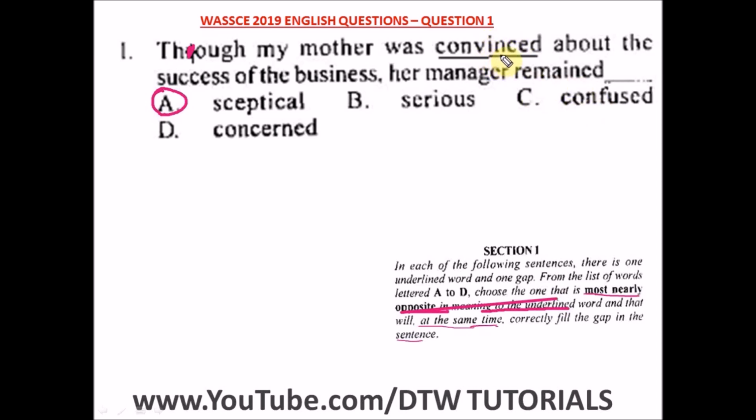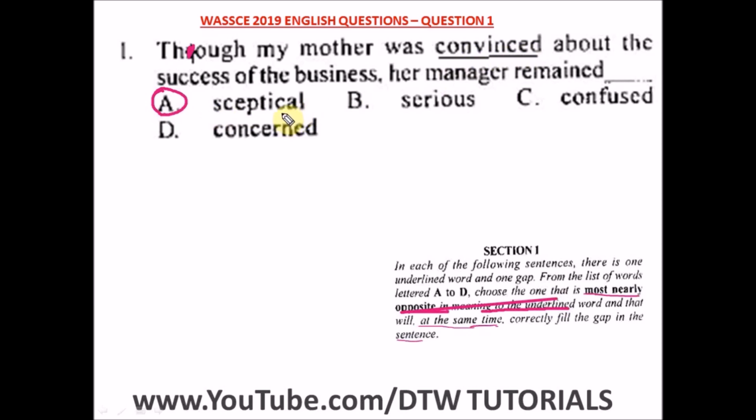Convinced is you are persuaded and you're satisfied that something would work, or you're persuaded to take this step, you've agreed to it. But confused cannot be the opposite of this, because confused means you're unable to think clearly. Now concerned is definitely not the opposite of convinced, because concern just means you are worrying about a particular situation or about somebody.